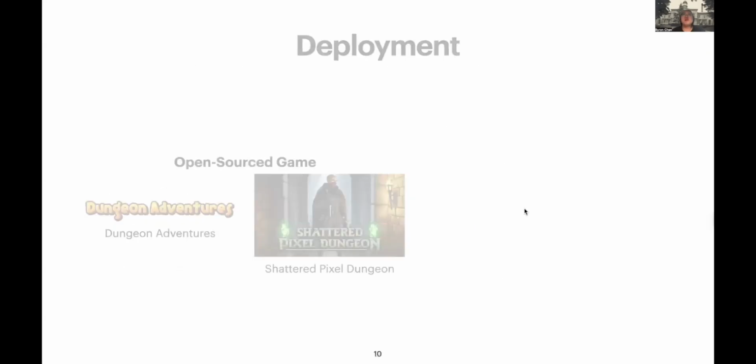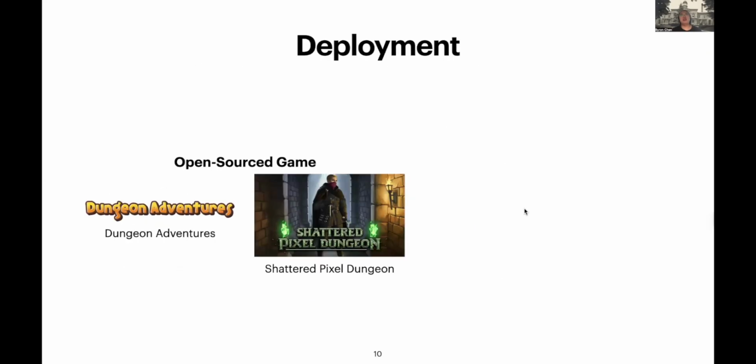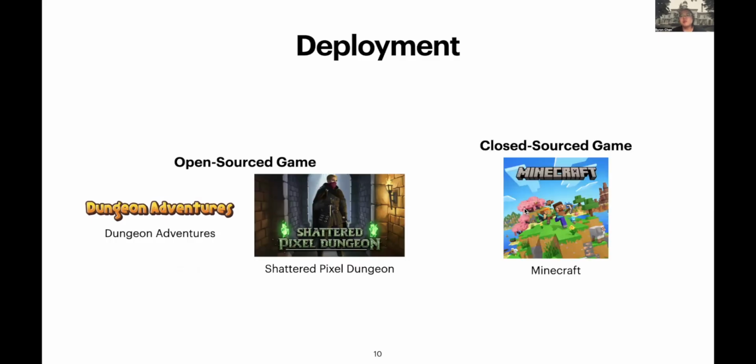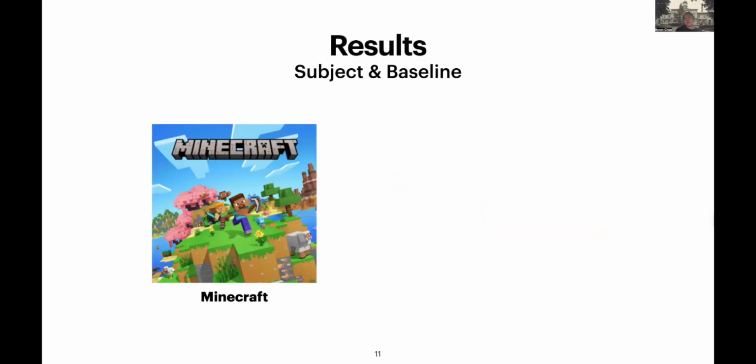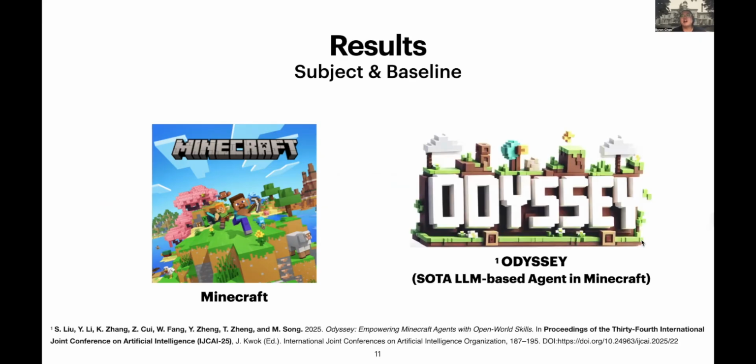And then we deployed Mimic to 3 different games, 2 open source games and 1 closed source game. And I will talk about the closed source game as an example here, which is Minecraft, an open world game that lets the player do a lot of stuff, basically whatever they want inside the game, and explore what's happening inside the game. And we selected a baseline.